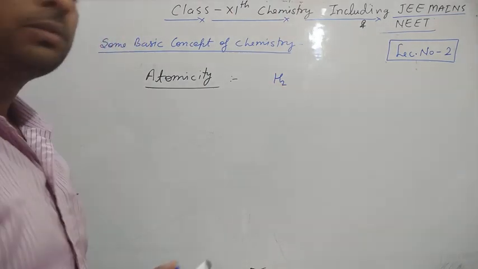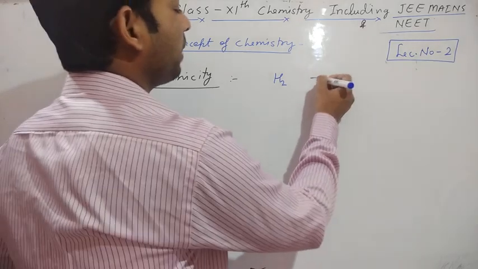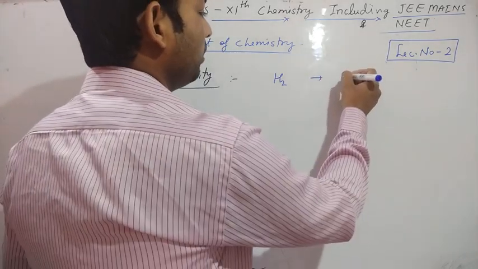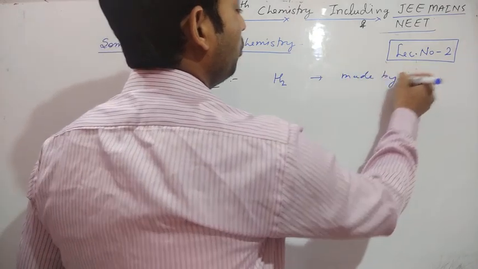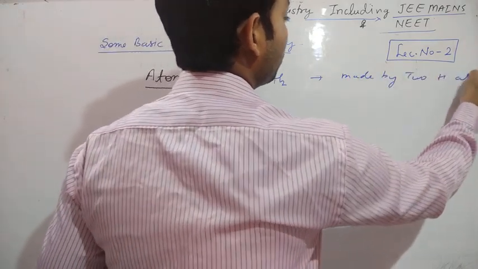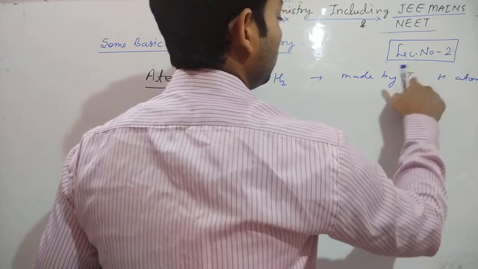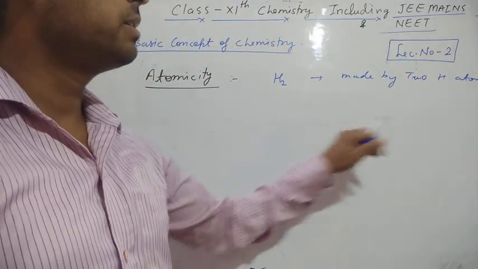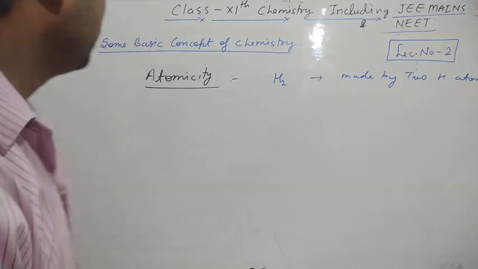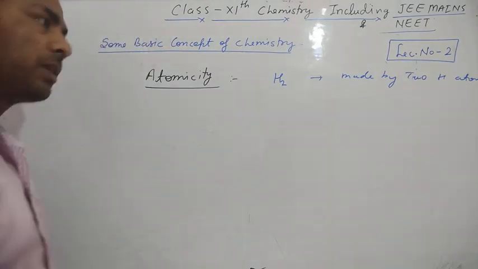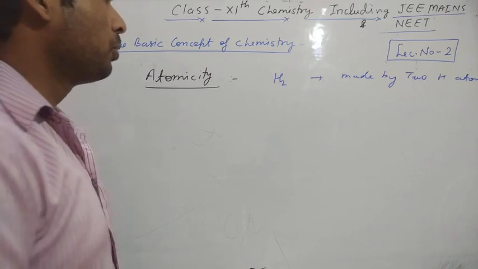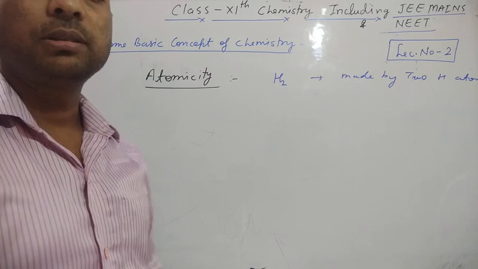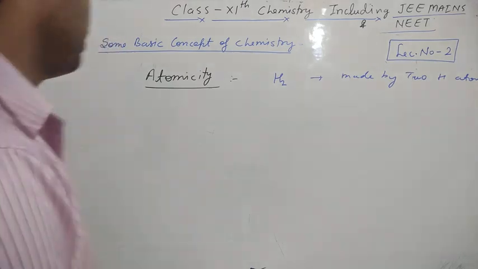It is a molecule, but it is made by two hydrogen atoms. So the atomicity of hydrogen gas is 2. That's why atomicity is the total number of atoms which are present within a molecule. Clear, students? That is atomicity.